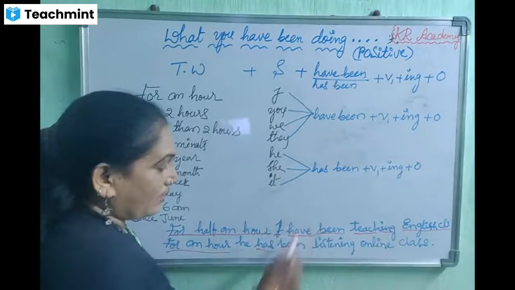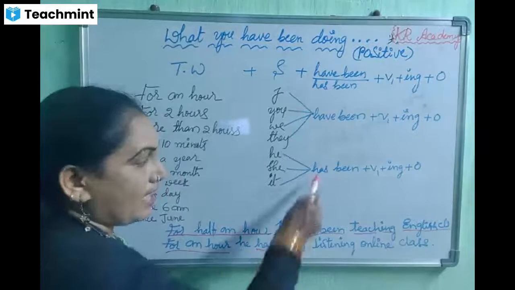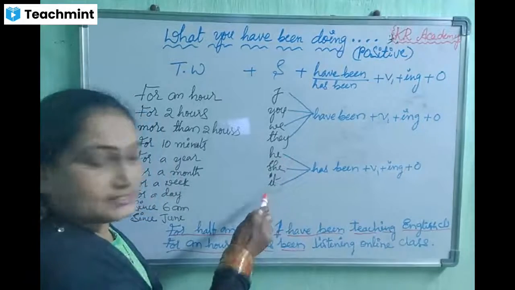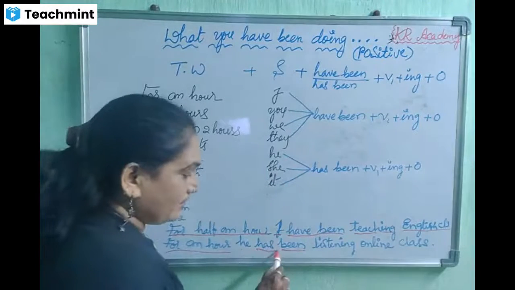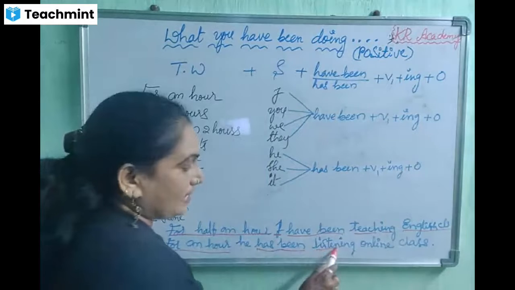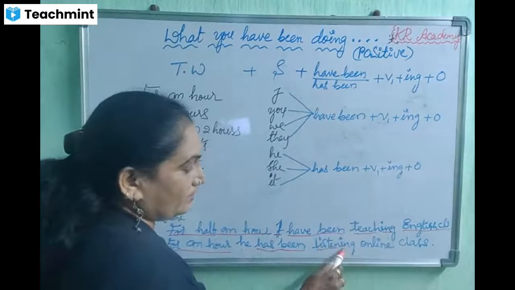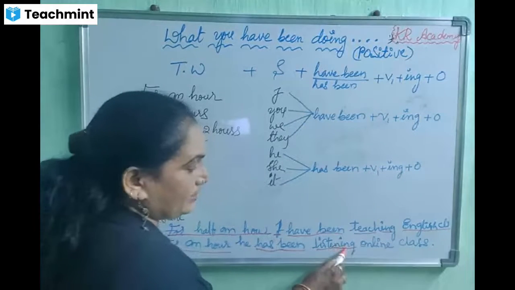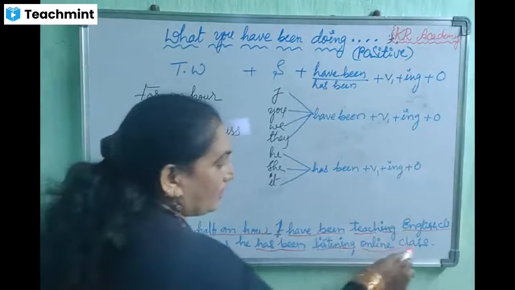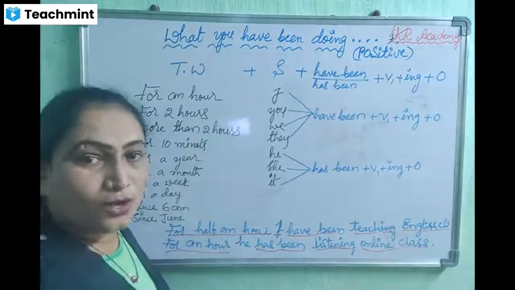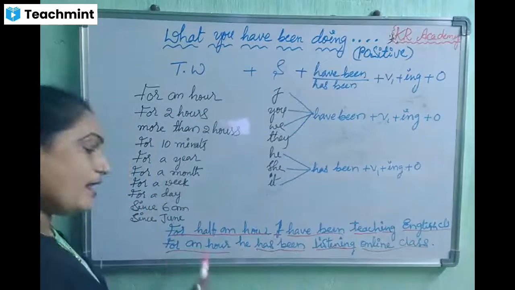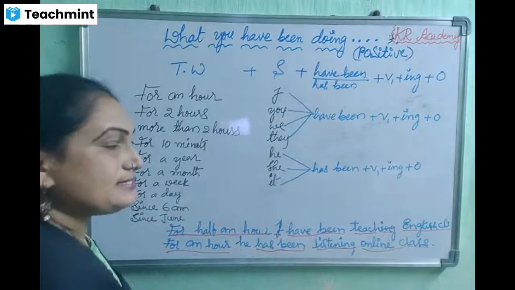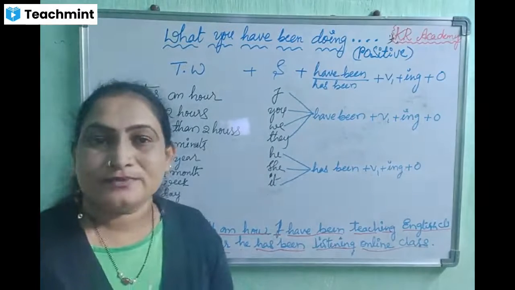Has been: we use has been for these subjects. Listen is V1, listening. What is the object? Online class. So, for 1 hour he has been listening online class.